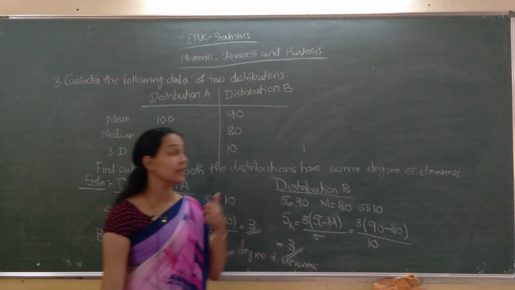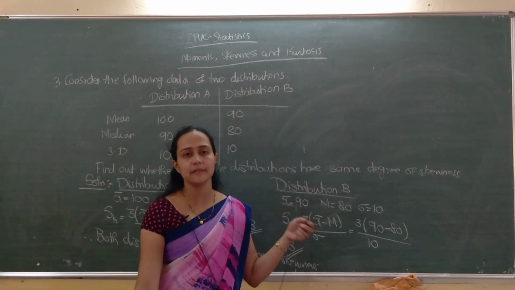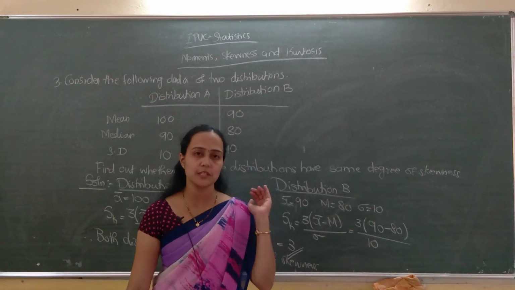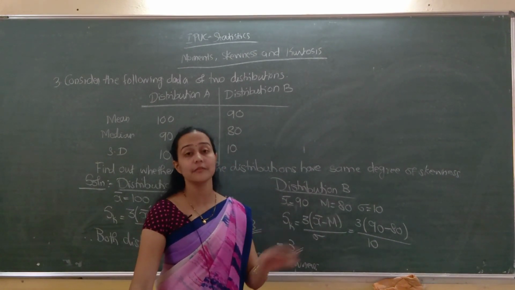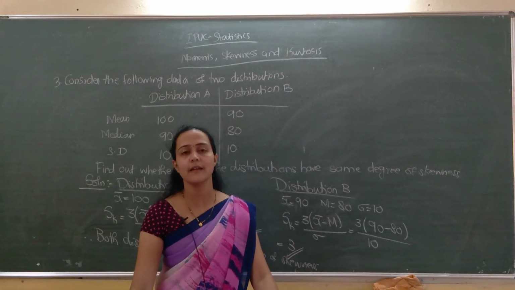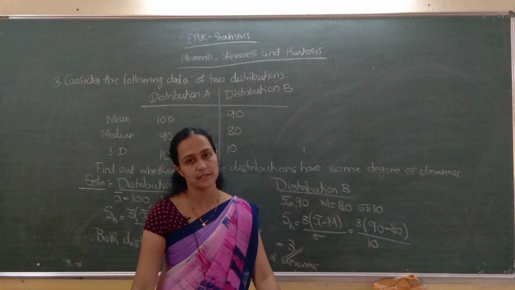Clear? Here everything is directly given, just apply the formula and tell which distribution is more skewed. Here we got the same answer for both, and therefore both distributions have the same degree of skewness.